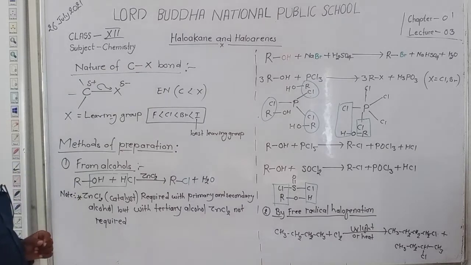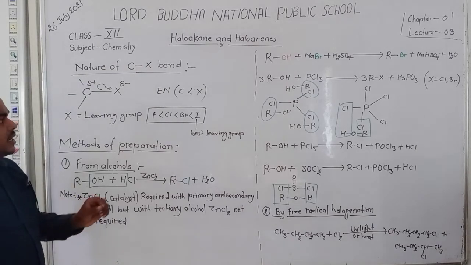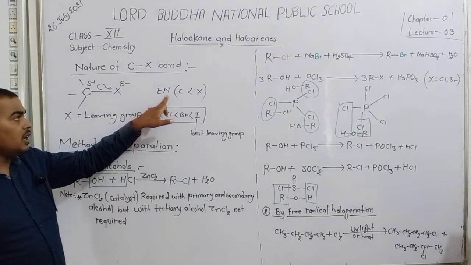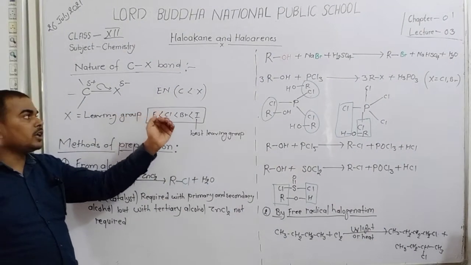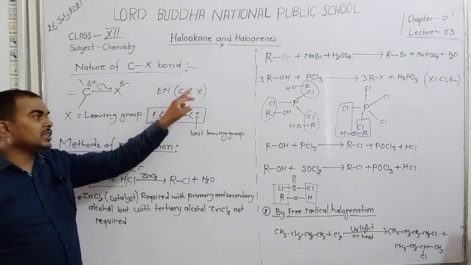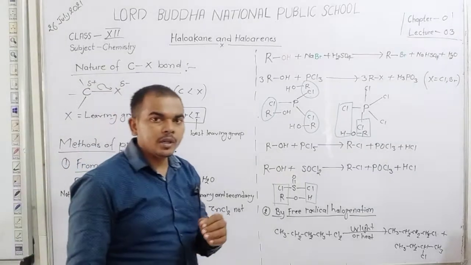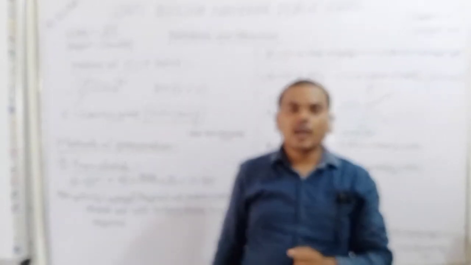Dear student, you know that the electronegativity of carbon is less than that of halogen.